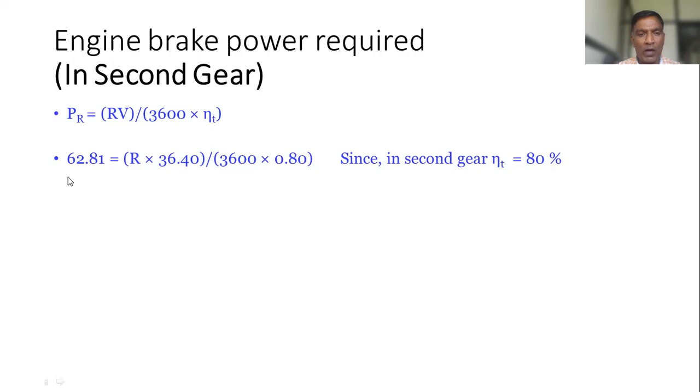Now tell me the value of R. Sachin, calculate the value of R. Ganesh Todkar. Ganesh. Prajwal.